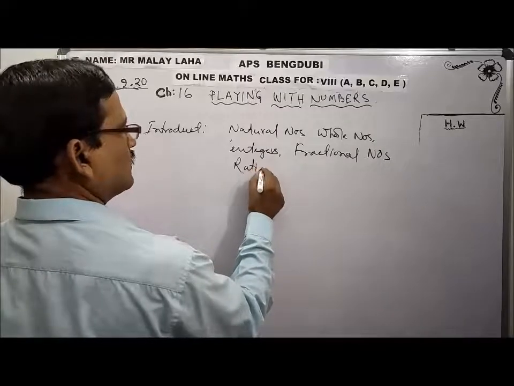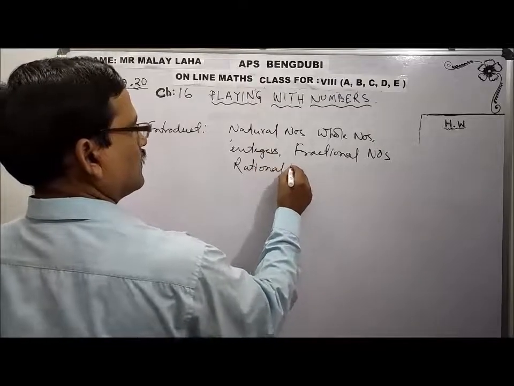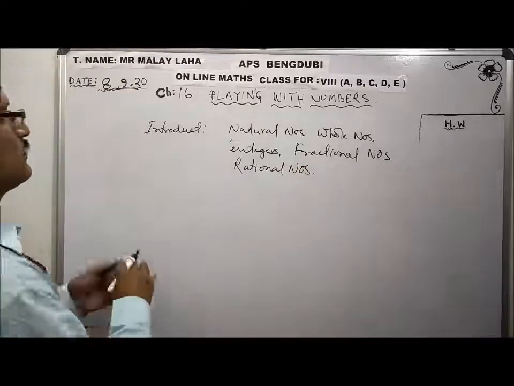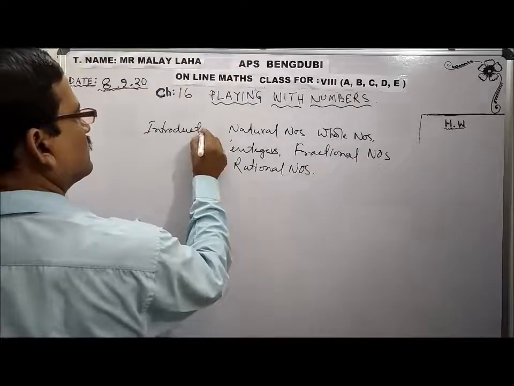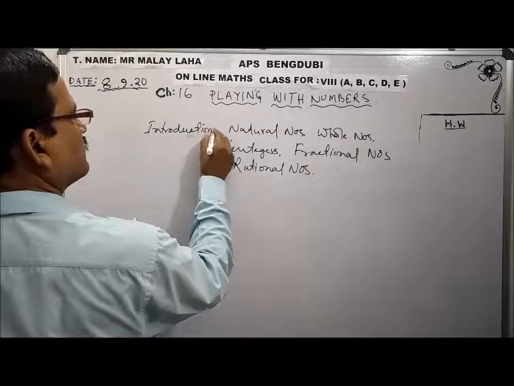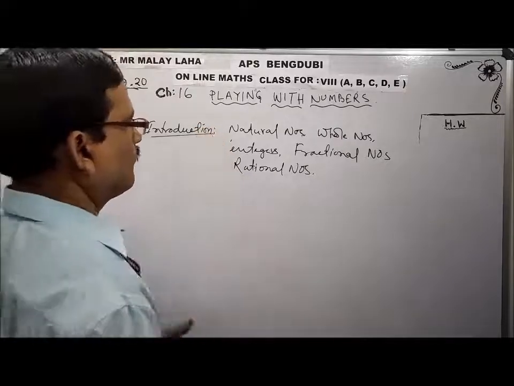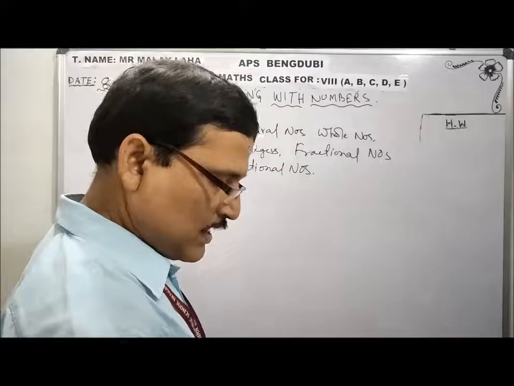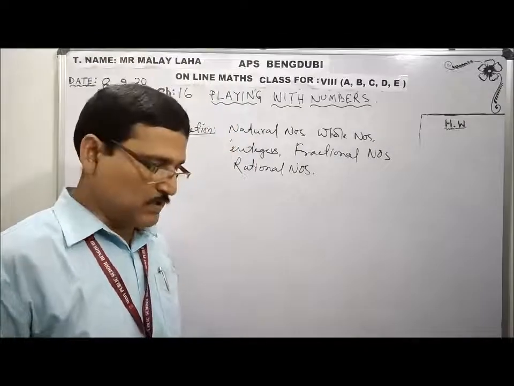Okay. These are the numbers you already know, and now we will learn the relationships of numbers.